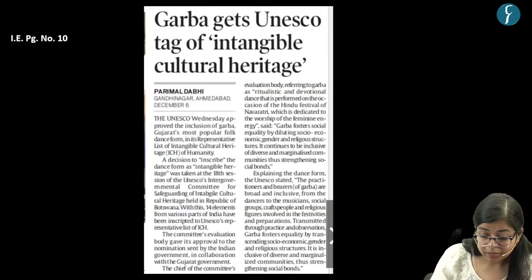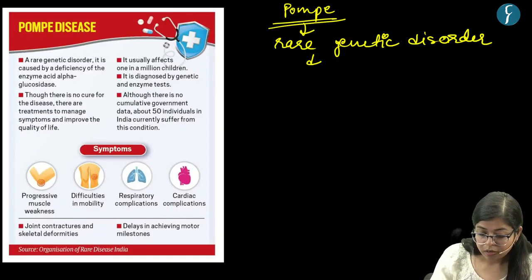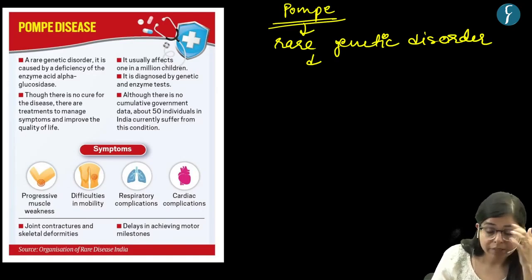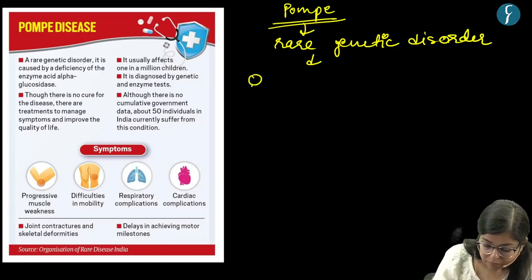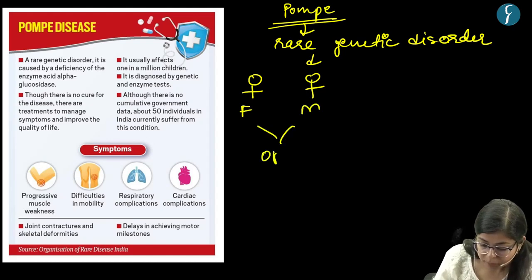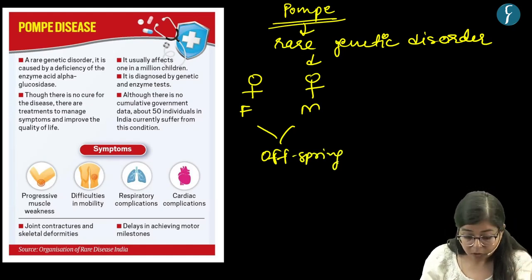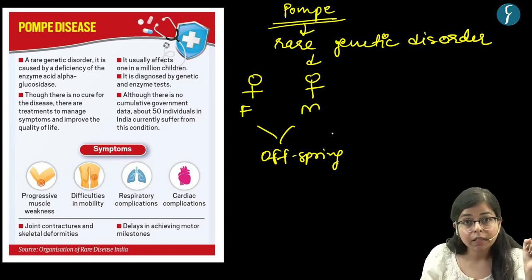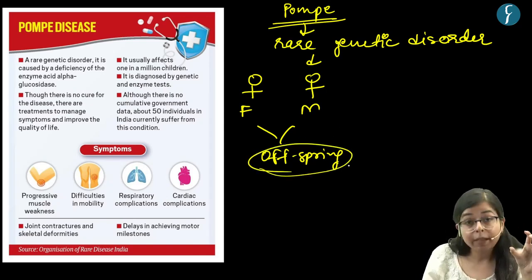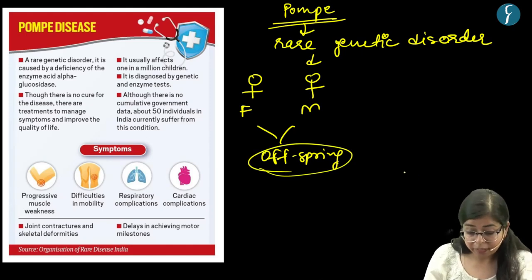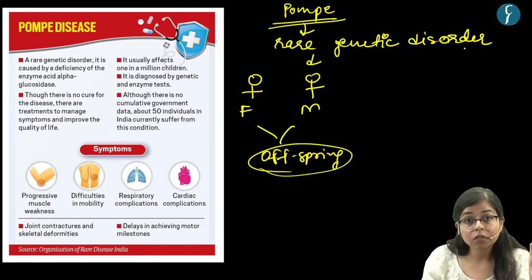This term means that this disorder will only be passed when there are defective genes in the father and in the mother of any offspring. That is, the defective genes have to be passed from both father as well as mother, and only then may this offspring be affected by this genetic disorder. Okay, so it is an autosomal recessive disorder.